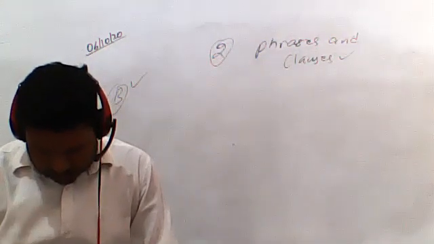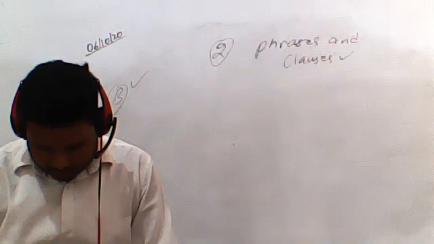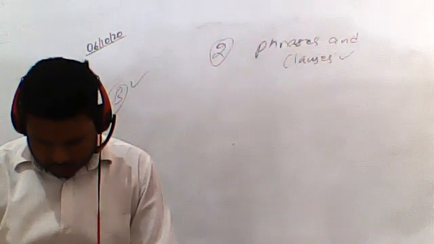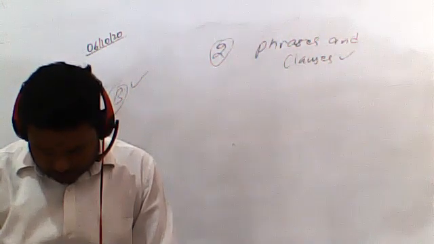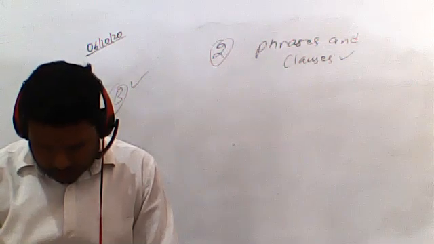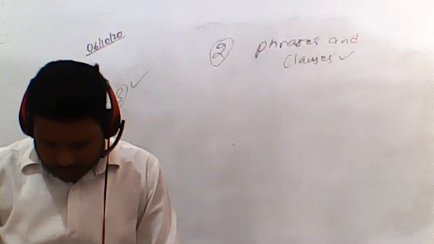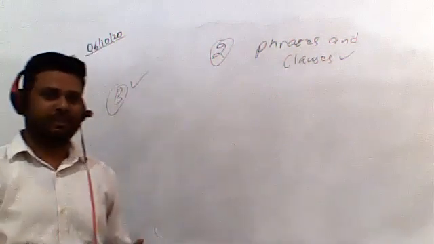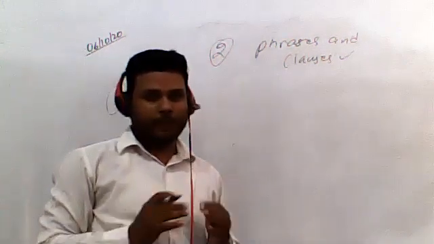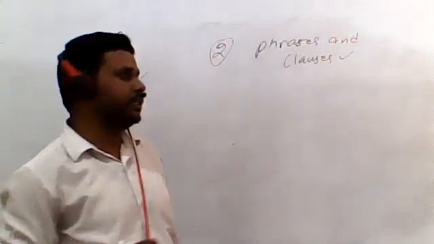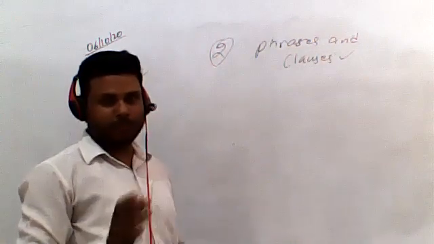This exercise is related to types of clauses, students. You can read it out. Exercise B we need to do. Underline the main clause and circle the subordinate clause. So before we complete this exercise, we need to understand what is the main clause and subordinate clause.